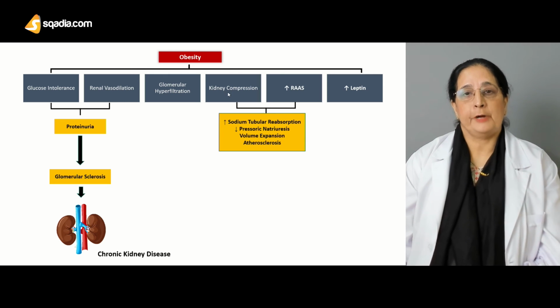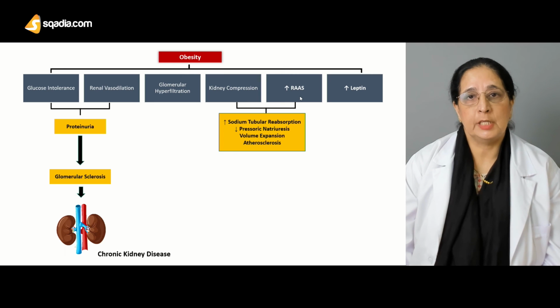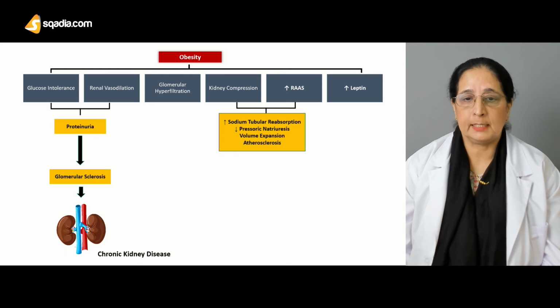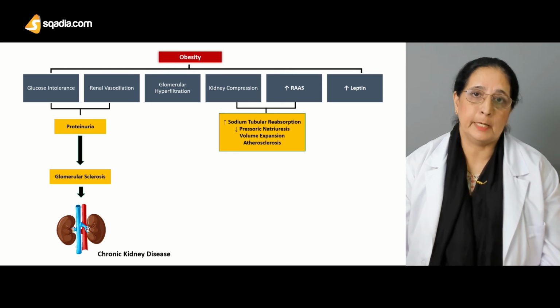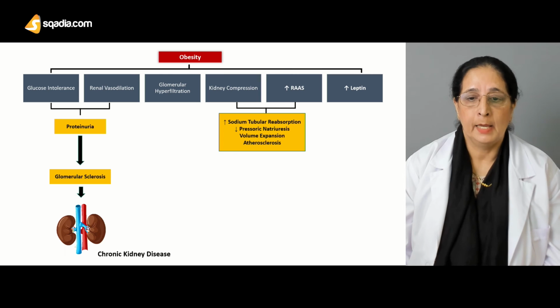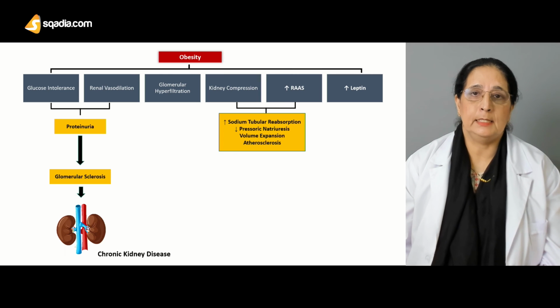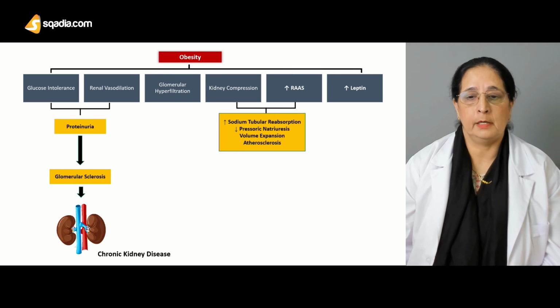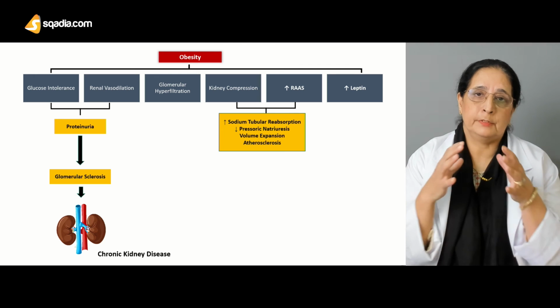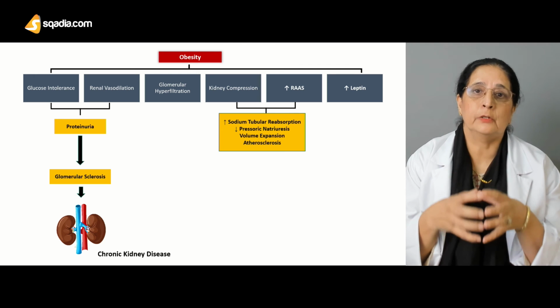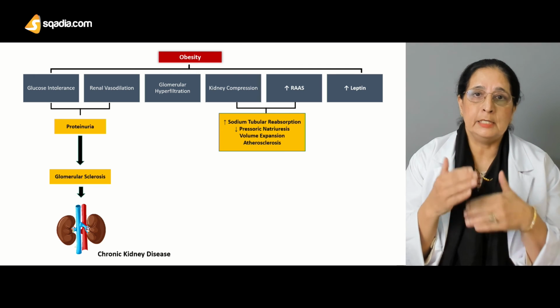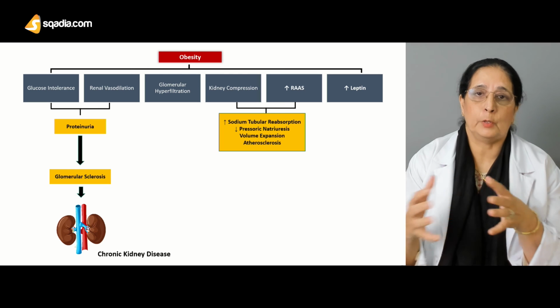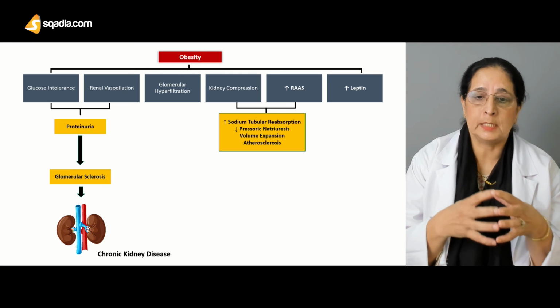Now, kidney compression and renin-angiotensin system, when it is active, it causes increased reabsorption of the sodium, and it causes decrease in the pressure natriuresis. There is expansion of the volume. Sodium can cause retention of the fluid. So when there is increase in the sodium reabsorption, definitely more fluid is absorbed.